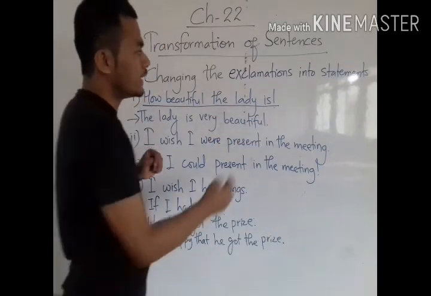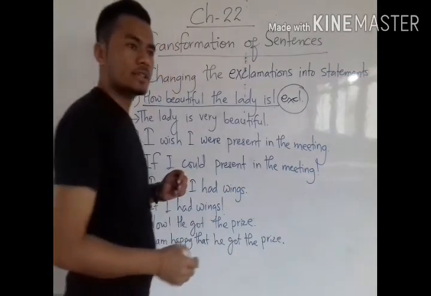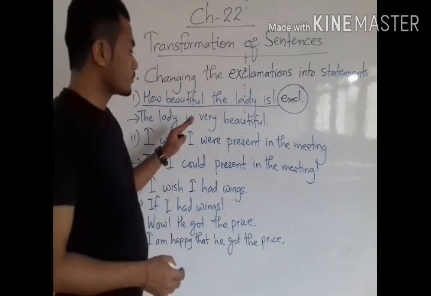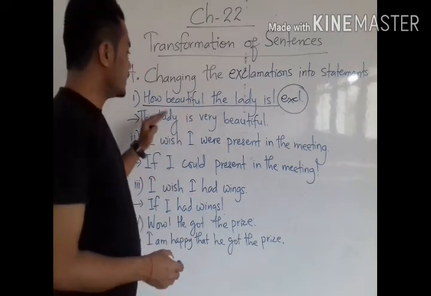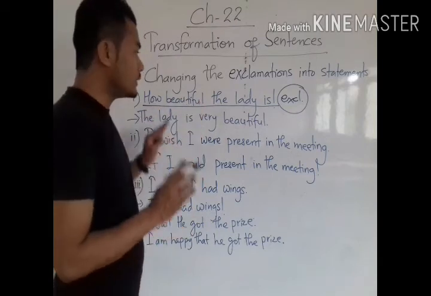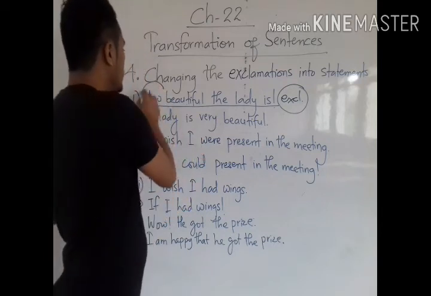So this is an exclamatory sentence. Okay, exclamation. Now we have to change this into a statement. That means how beautiful the lady is. That means the lady is beautiful. Now this exclamatory sentence is made by using a WH word.